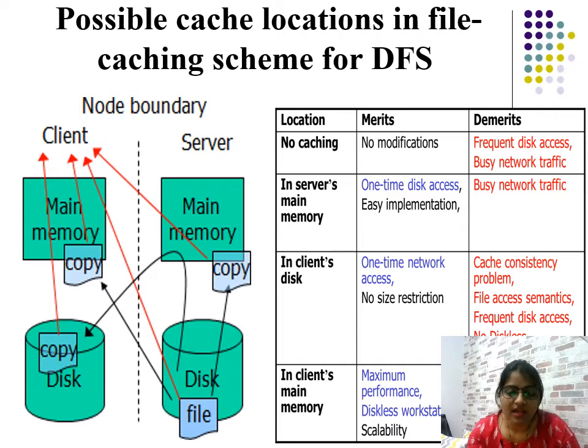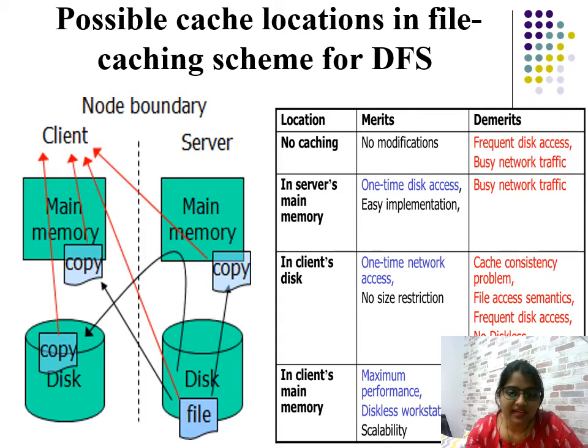After that, in the client's disk, if you put that copy into the client disk, there is one-time network access and no size restriction because it's a client. But what is the problem? The problem is cache consistency, file access semantics, and frequent disk access, though this will not take network traffic.